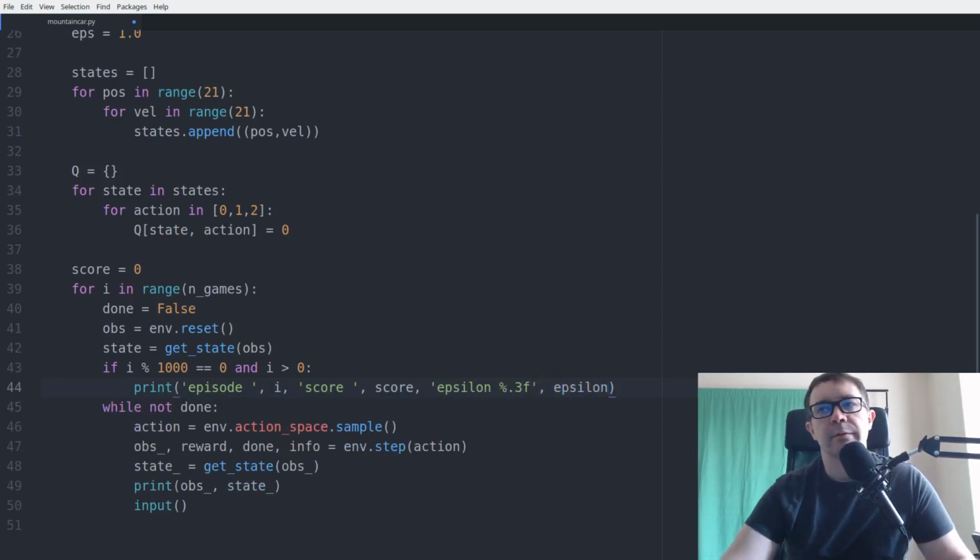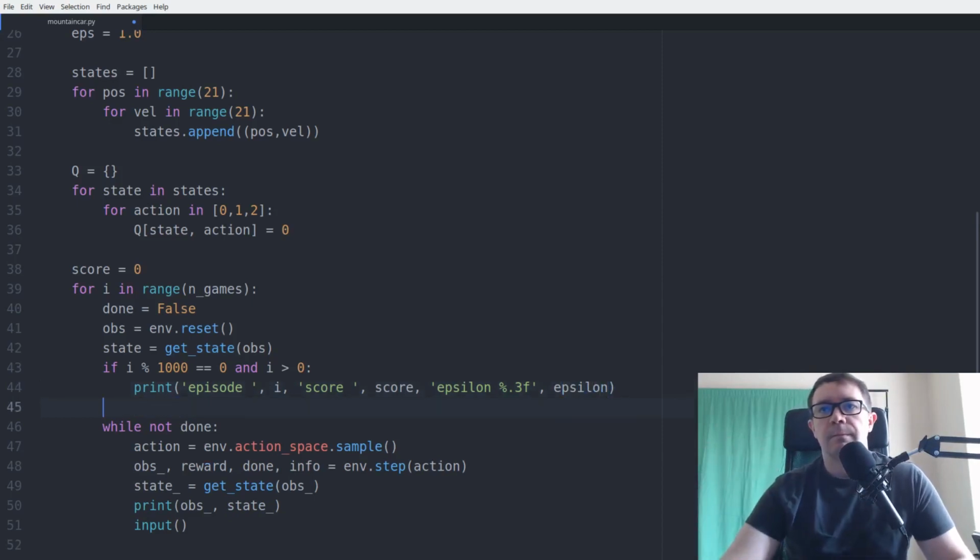We'll go ahead and print the epsilon every 1,000 episodes so you can see how the agent is learning over time. Perfect. So then what we want to do is say score equals 0 again at the top of every episode. Of course, we have to do it once at the top so that you can actually print something here, but you don't want to set this at the top, otherwise you'll always print 0, right?